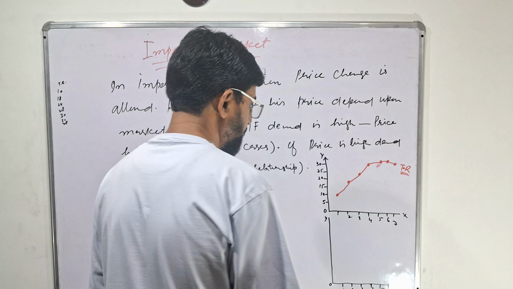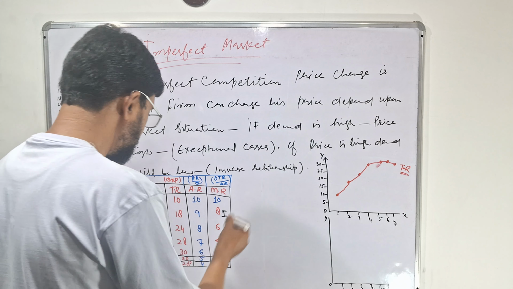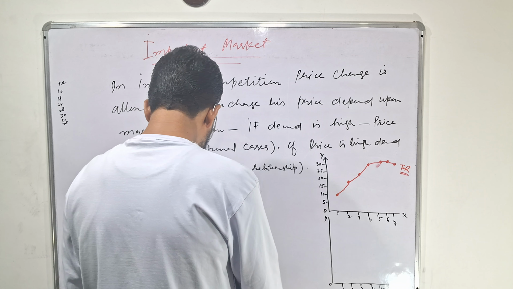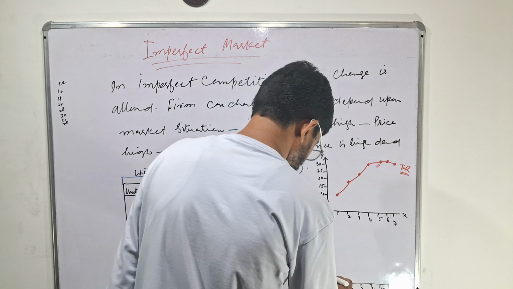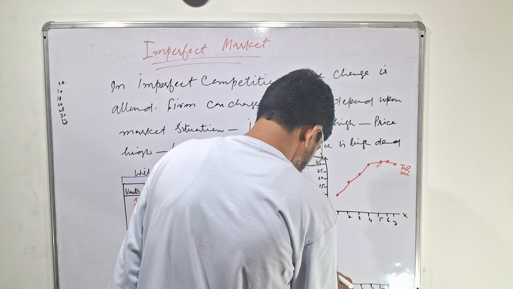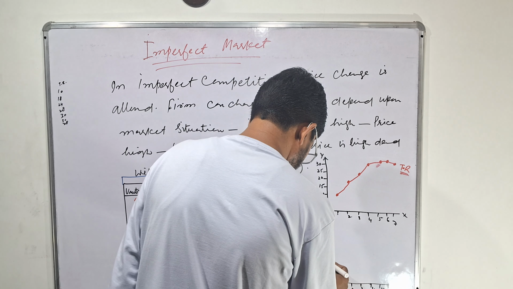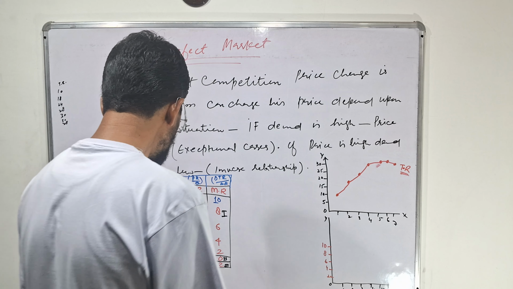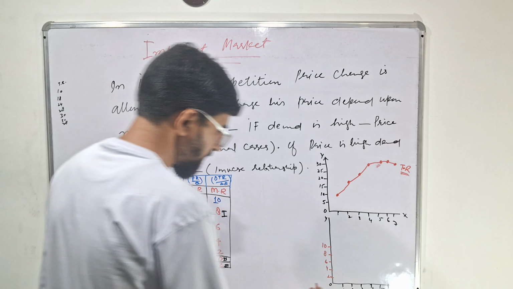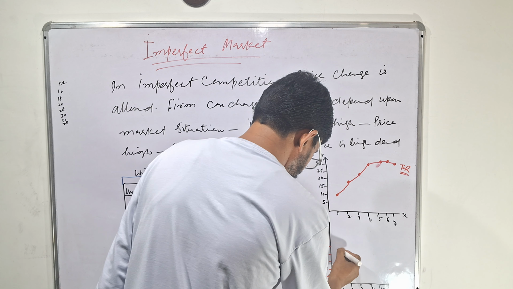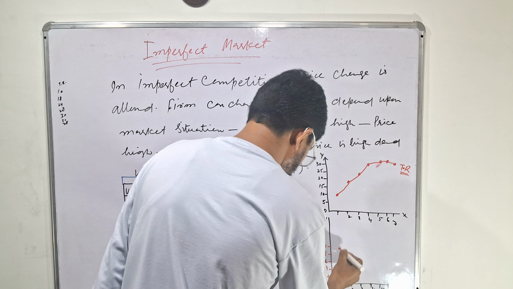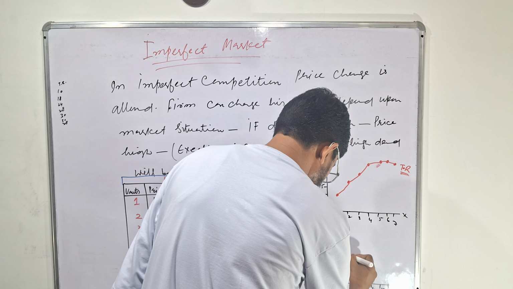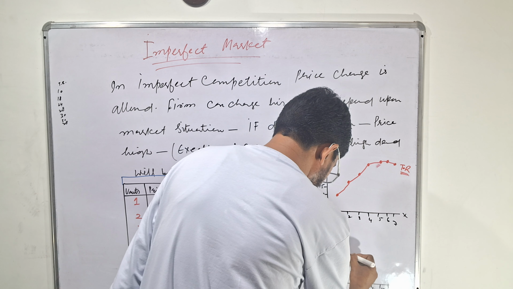Now, as per the schedule, I have to draw average and marginal. I will draw them below. As highest average is 10, I will draw 2, 4, 6, 8, 10. Now average, first is 10. Here is 10. Then 9, here will be 9.